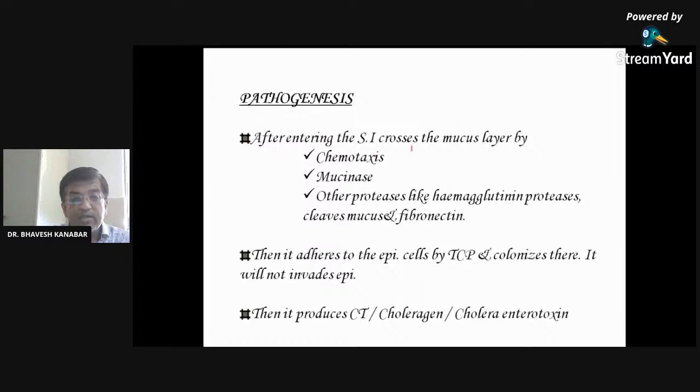Pathogenesis: after entering our GI tract, it can cause chemotaxis, mucinase activity, right? These are part of your pathology, so here I am not going to highlight this much more.